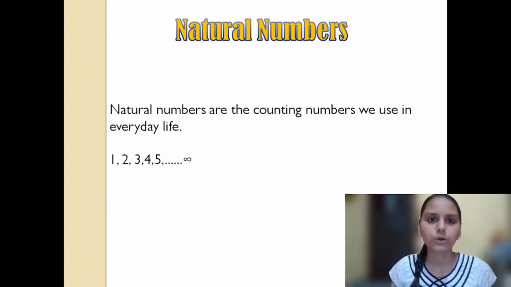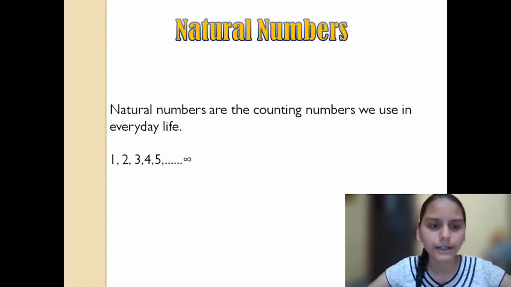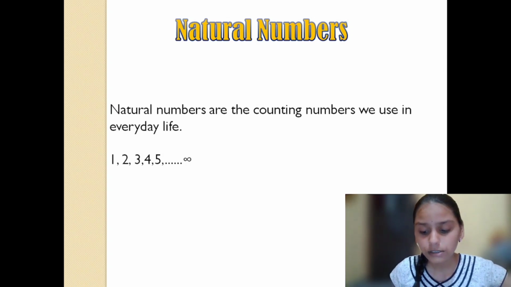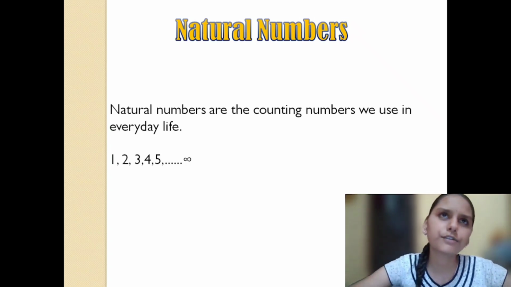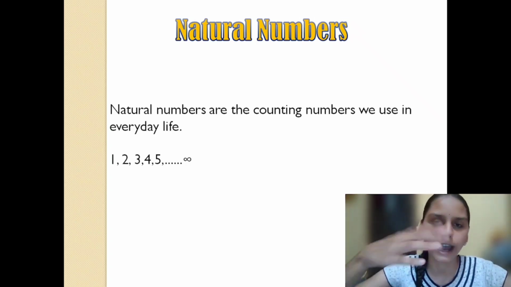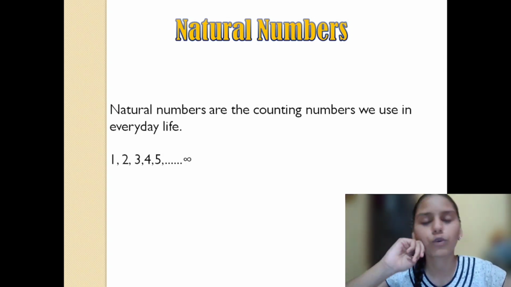Okay, now next, the natural numbers start from 1, but we also have a number called 0, isn't it? That is also part of our number system. So if I start from 0, 1, 2, 3, you may ask me a question, Akka, if I start from 0, 1, 2, 3, then what will we call it?